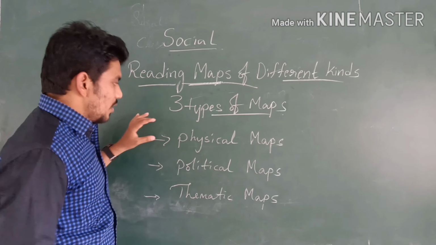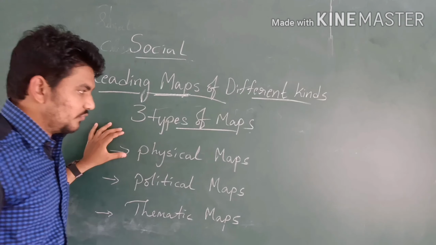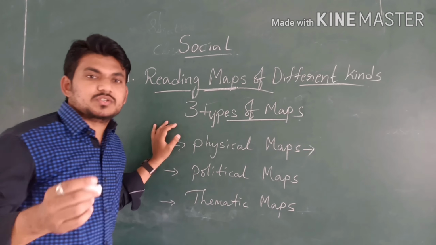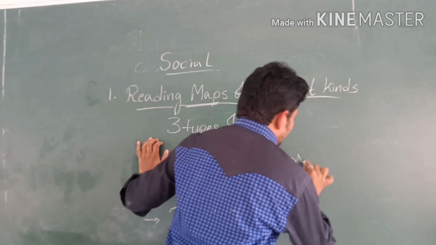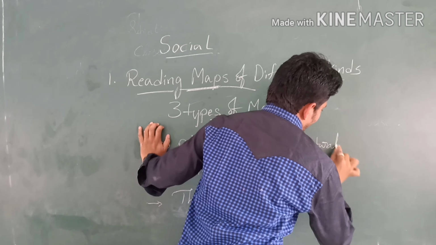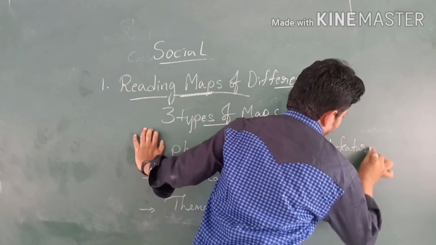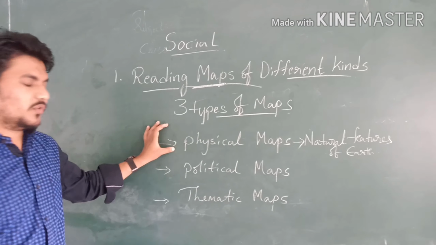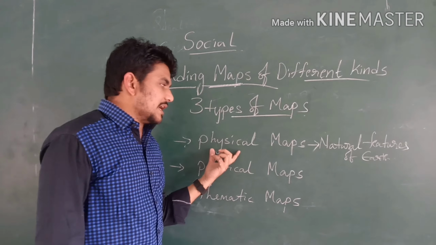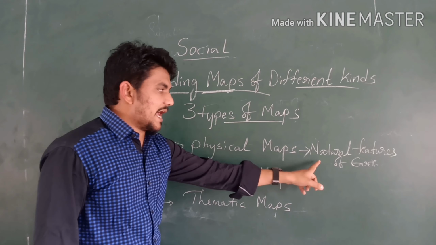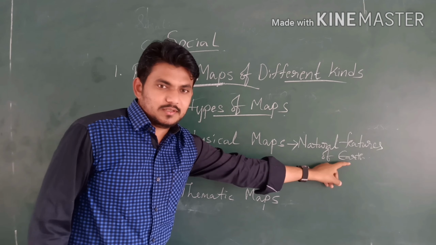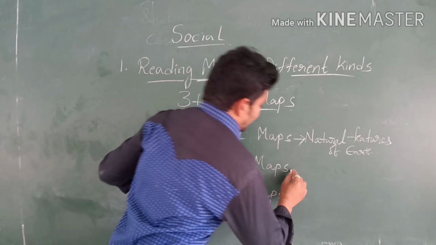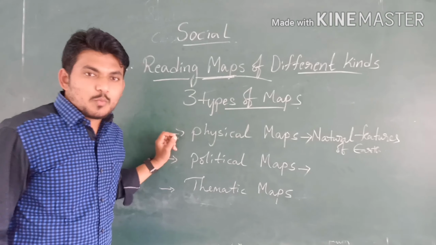Let me explain. What do physical maps show? A physical map shows and explains all the natural features of the earth. Are you understanding clearly? Physical maps show natural features of the earth. Next, the second one, political maps.